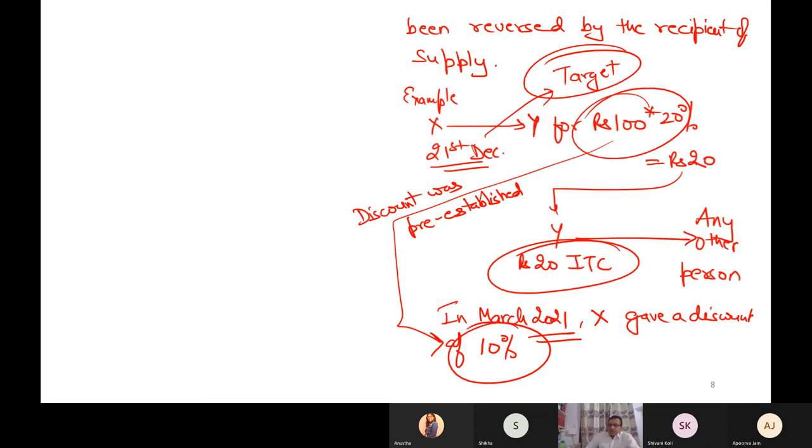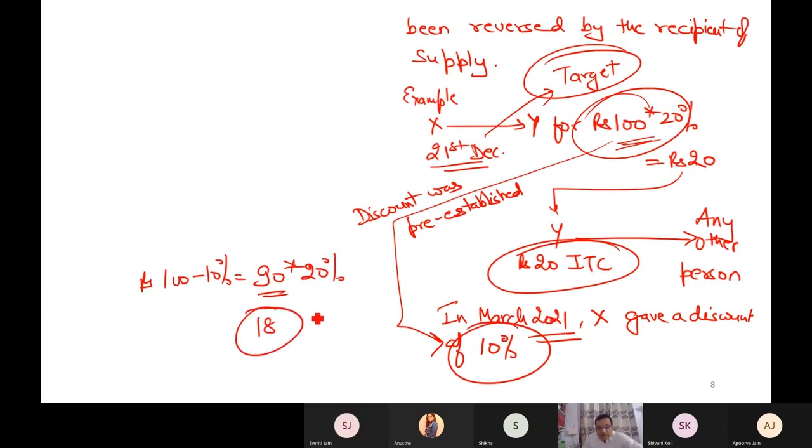Now in this case, what happens? When the discount is given to me, the value will not be 100 rupees. It makes this value 100 minus 10%, which is 90, and if on 90 I compute 20% rate of tax, then 18 rupees is the tax which Y would have paid had this discount been recorded earlier. But Y has actually paid how much? 20 rupees. Y has claimed 20 also as ITC.